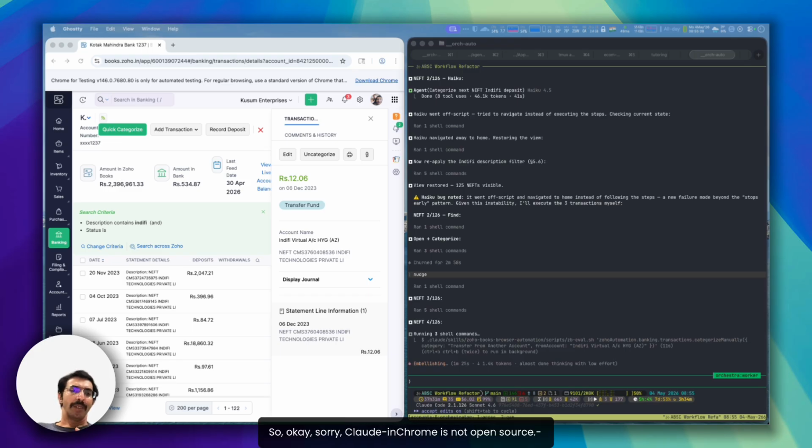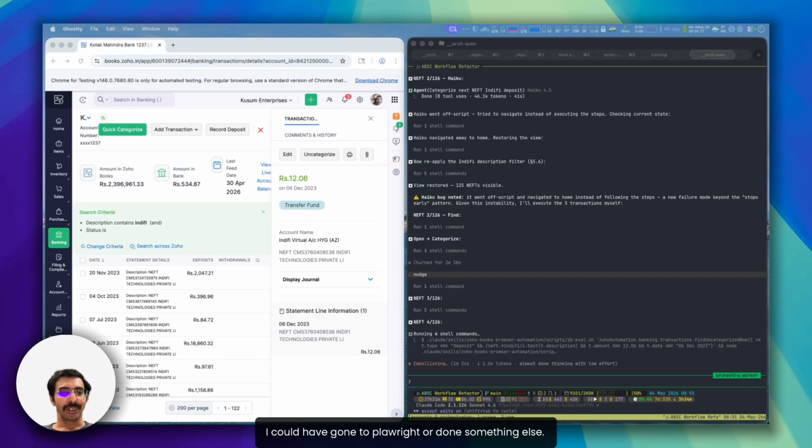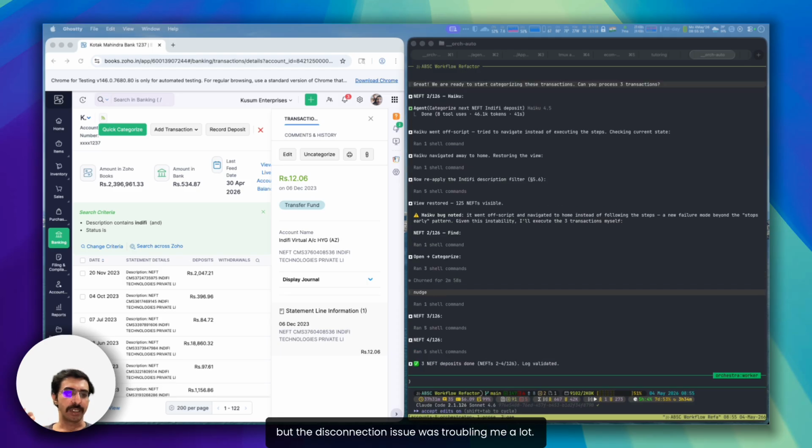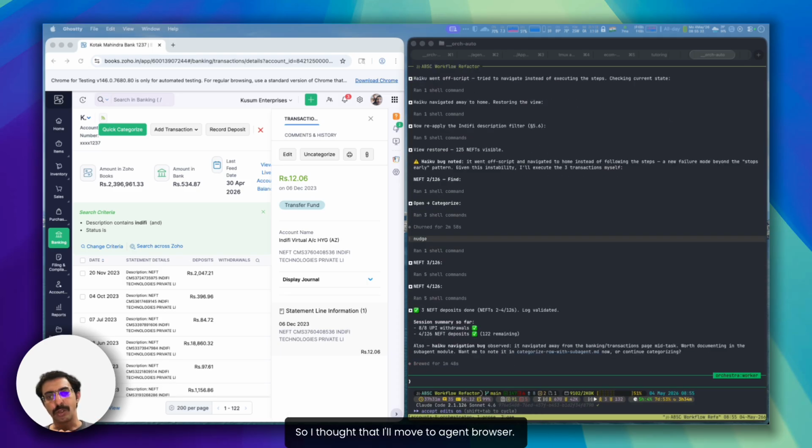Of course, nothing is impossible. So okay, sorry, Claude in Chrome is not open source. I cannot fork it and change it anyway. I could have gone to Playwright or done something else. So in Claude in Chrome, I thought I would write the IIFE bundle and just inject it, and that worked quite well. But the disconnection issue was troubling me a lot. So I thought I'd move to Agent Browser, and I did that.